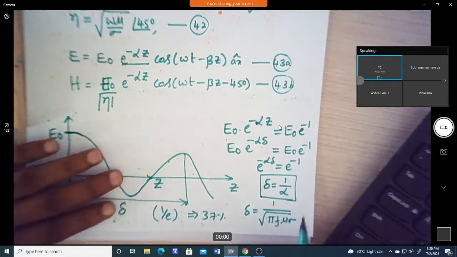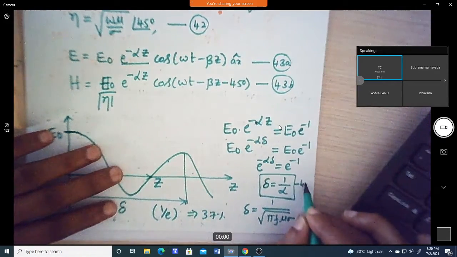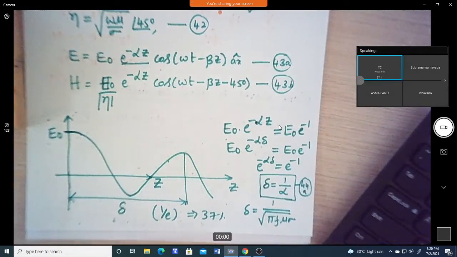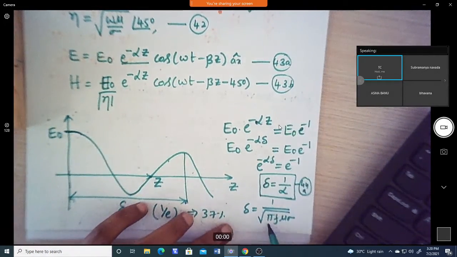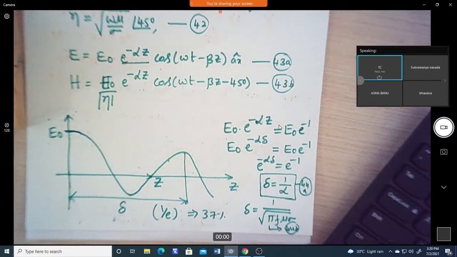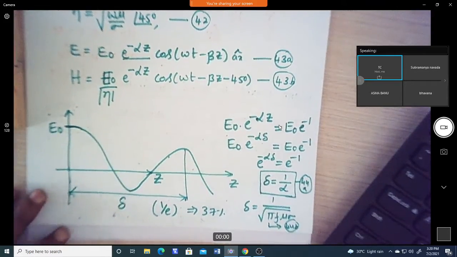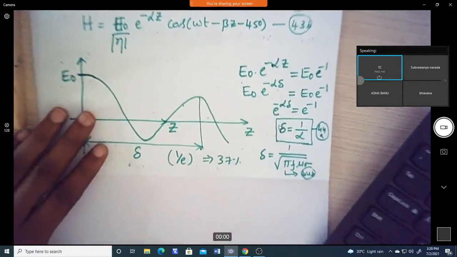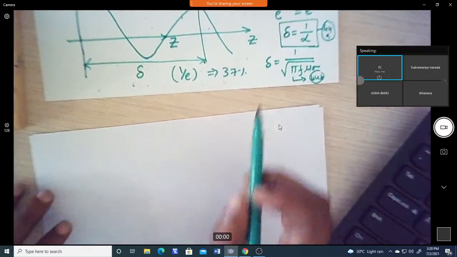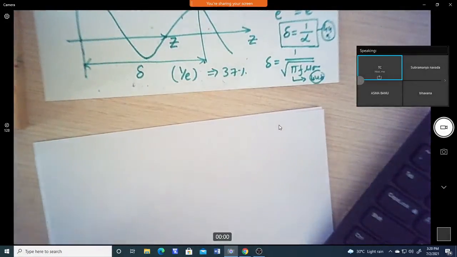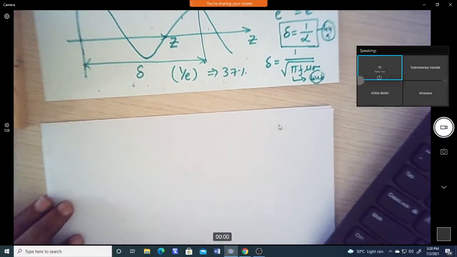Now this one we can take as 44a, and this one, which we have seen for good conductors, we can take as 44b. These equations we need to follow, because one is related to another in different cases. So this is what the skin depth describes in a good conductor: how much the EM wave penetrates the medium.